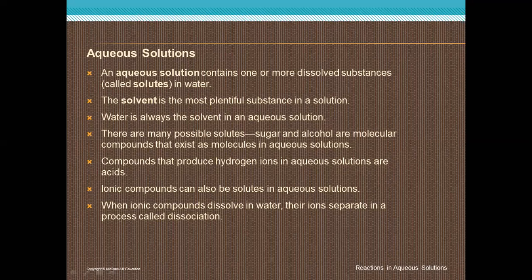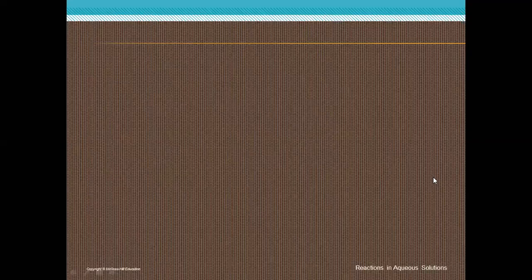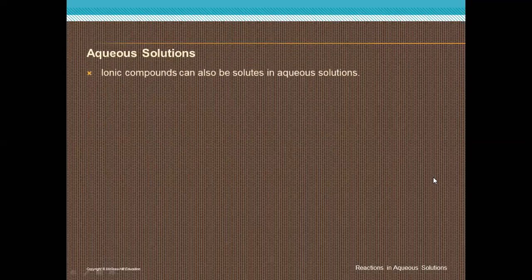Okay, and take care the second time, Abdullah. After that, ionic compounds can also be solutes in aqueous solution. As the example that we said before, sodium chloride.